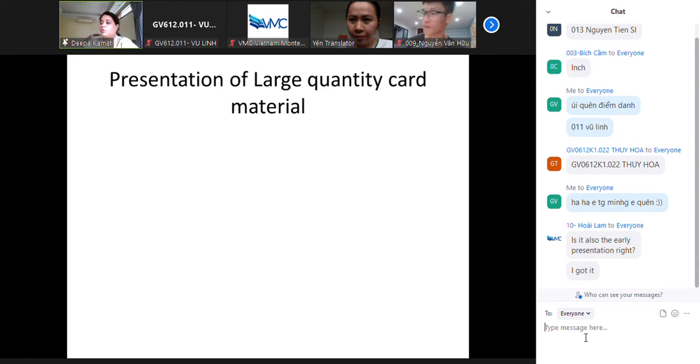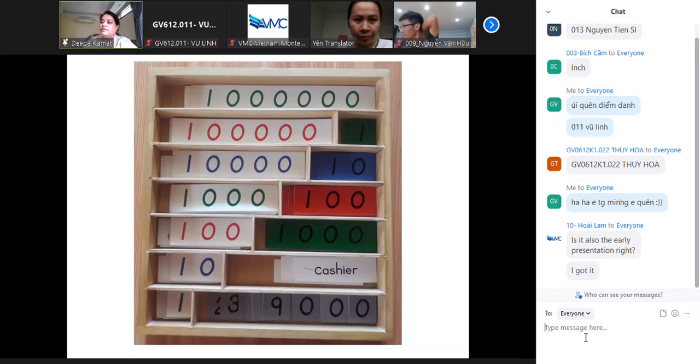So let me show you the material that we have. This is one of the materials. We are going to be using this material for something else also. We call this the bank material or the bank game.